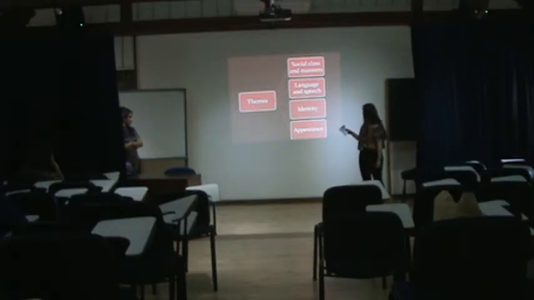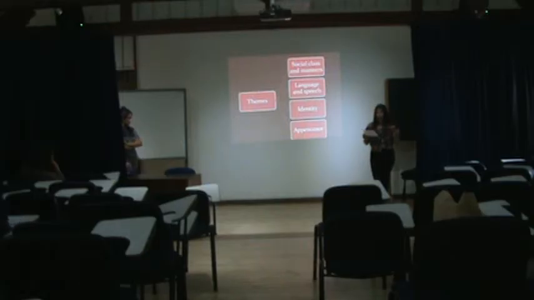Next, we have language and speech. As we know, Higgins and Pickering were linguists and phoneticians, so they studied how people from different backgrounds speak differently. And the play reveals the power of language.